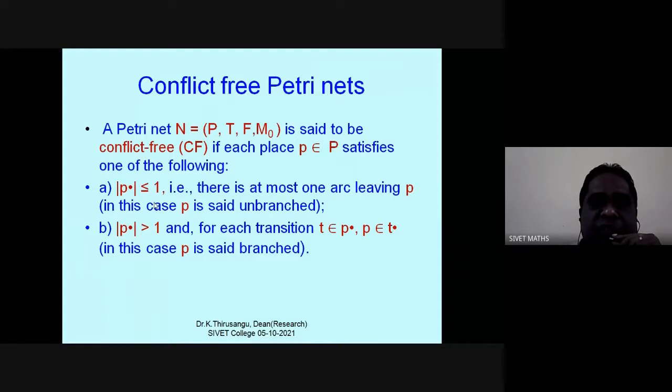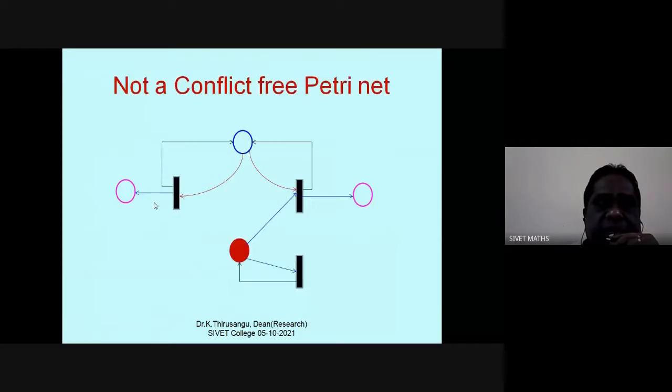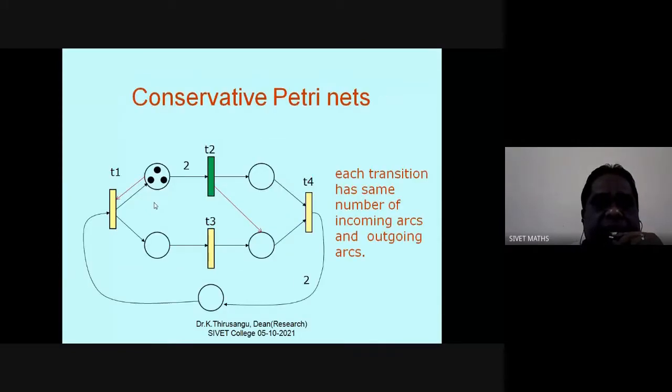Then conflict free. I already told conflicts are there, and I don't want these conflicts, and therefore conflict free nets are considered. Then conservative: we already told that the tokens may be destroyed, and sometimes the tokens may be generated based on the outputs of the Petri net transition.